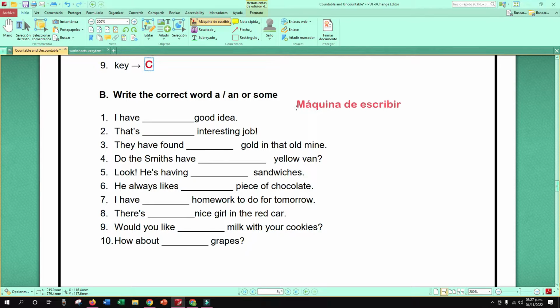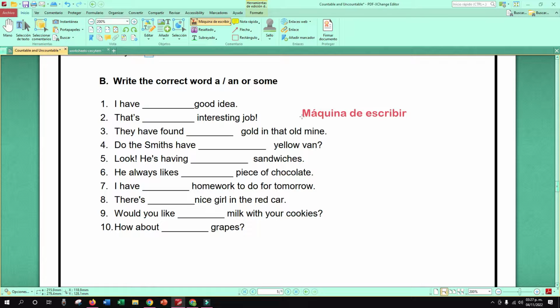In those sentences. For example, the number 1. I have good idea. Can you count ideas? You can say 1 idea, 2 ideas, right? So you can say, I have an idea, right? A good idea. So you can say, an interesting job, right?